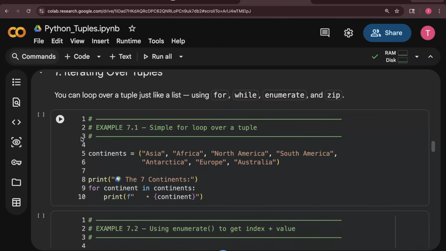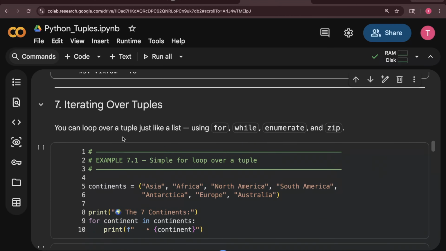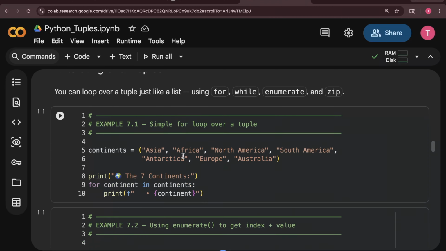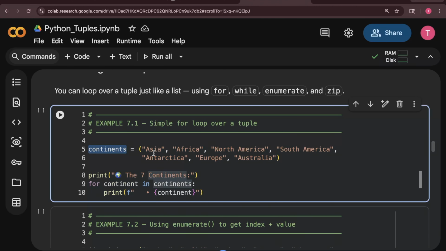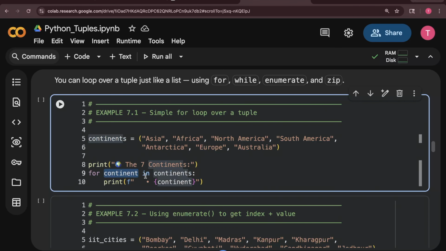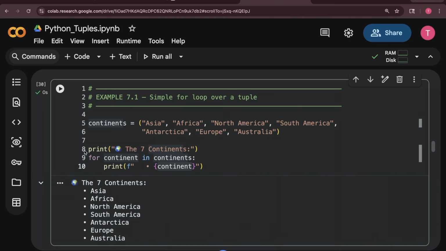Okay. Now iterating over tuples. How to run a for loop, how to run a while loop, how to run enumerate, how to run zip. All this we discussed inside list. You can see one example. I have continents like Asia, Africa, North America, South America, Antarctica, Europe, Australia, and this is a tuple. I run a loop on top of the tuple: for continent in continents, print continent. Same like list.